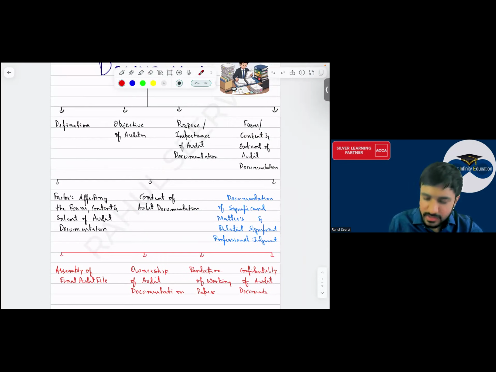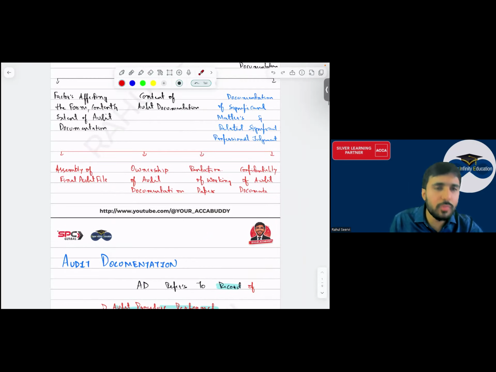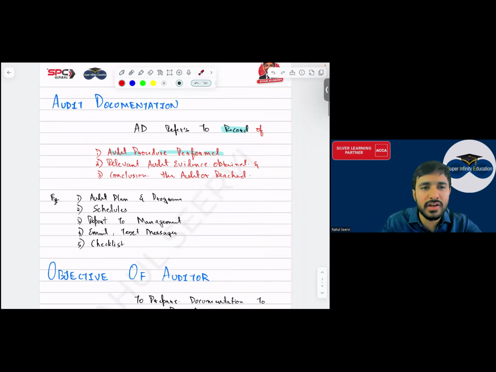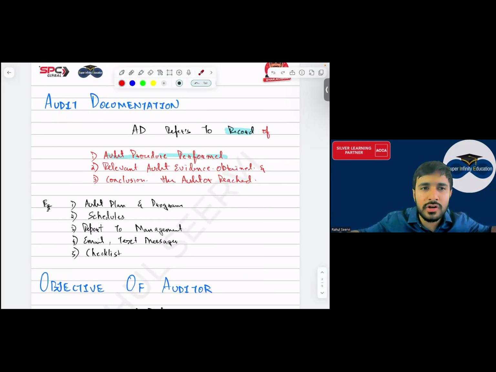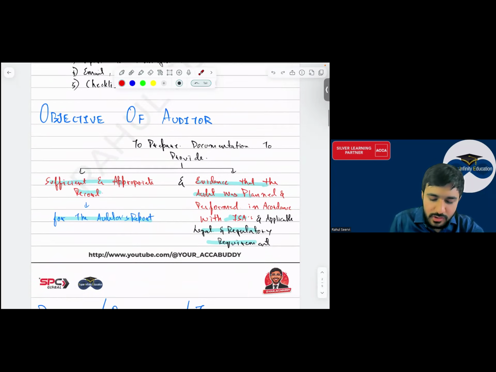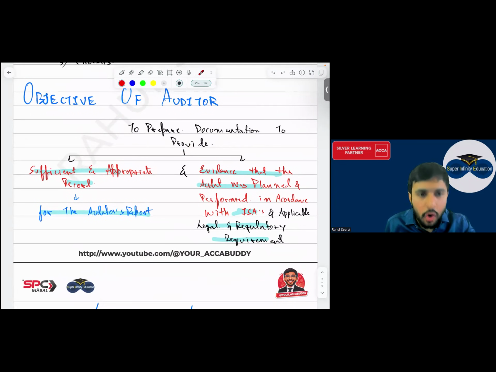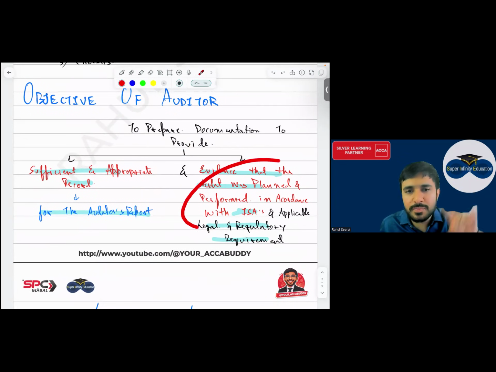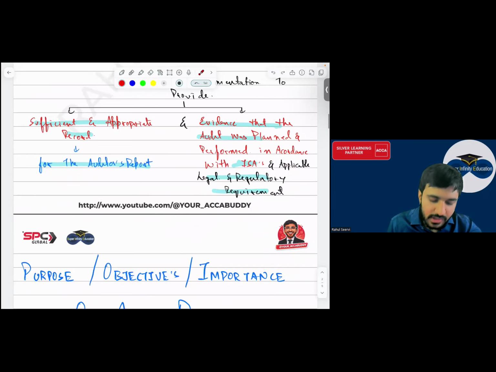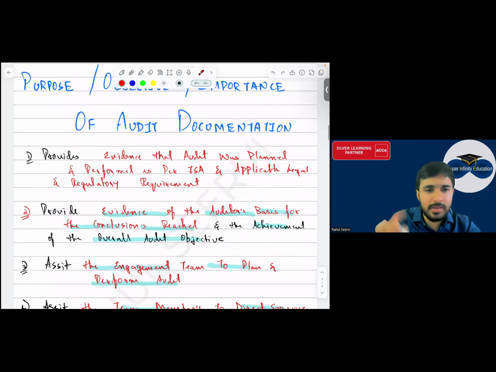So everyone again what all we have seen, sir audit documentation का मीनिंग क्या है? सर सब चीज को डॉक्यूमेंट करना. जैसे भी आप ऑडिट कर रहे हो, क्या क्या कलेक्ट कर रहे हो, everything you have to document. Yes sir. Then objective of the auditor is what? To prepare to what? Sufficient and appropriate record. On that basis only they have given the audit report and evidence that the audit was planned and performed in accordance with AISA. Then purpose क्या था sir? The first two same objective.